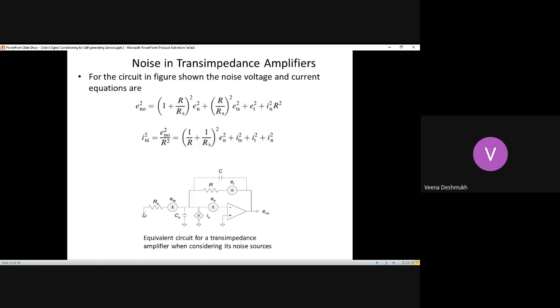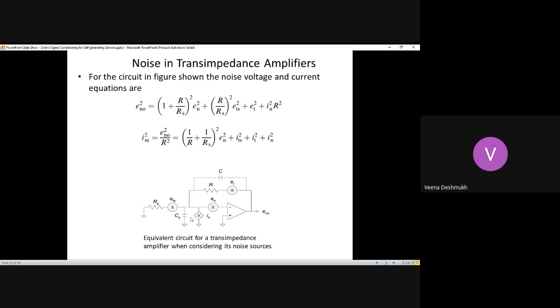There is also a source resistance, due to which there is a source voltage ETS, which again generates some noise, contributing to the noise. So ETS, En, In are the three noise generators at the inverting terminal of the transimpedance amplifier.